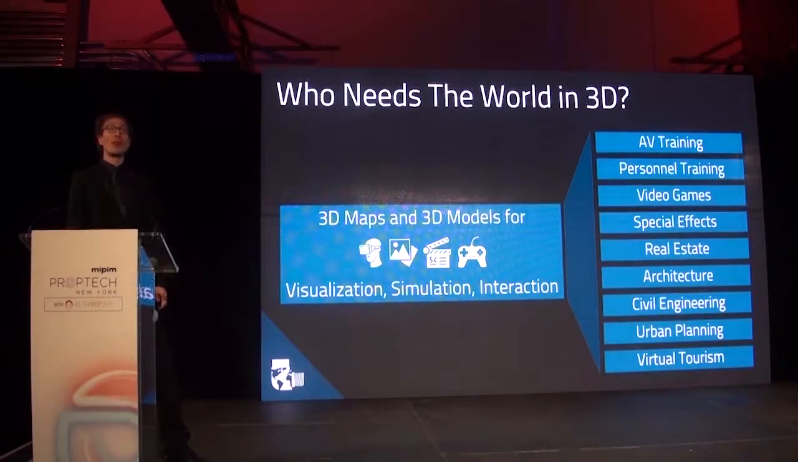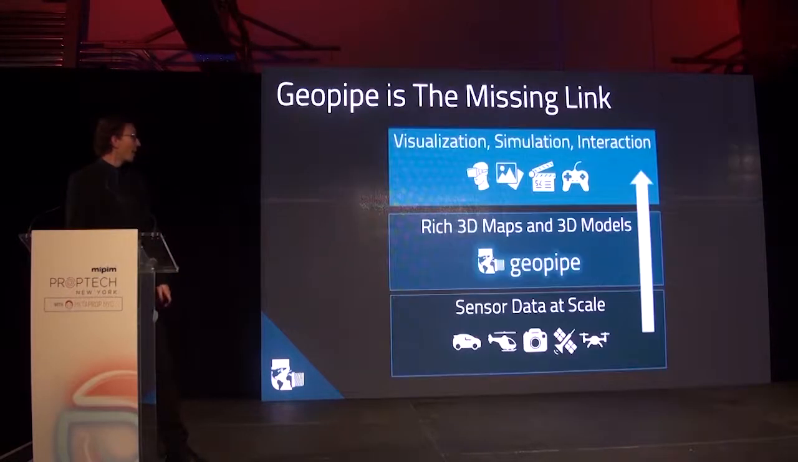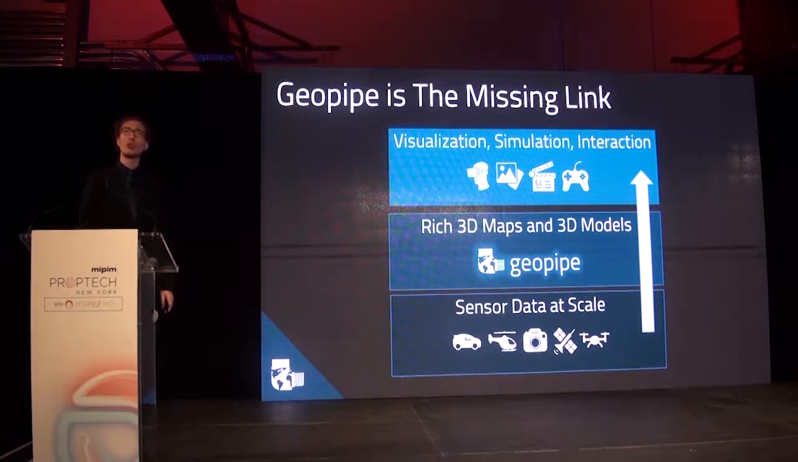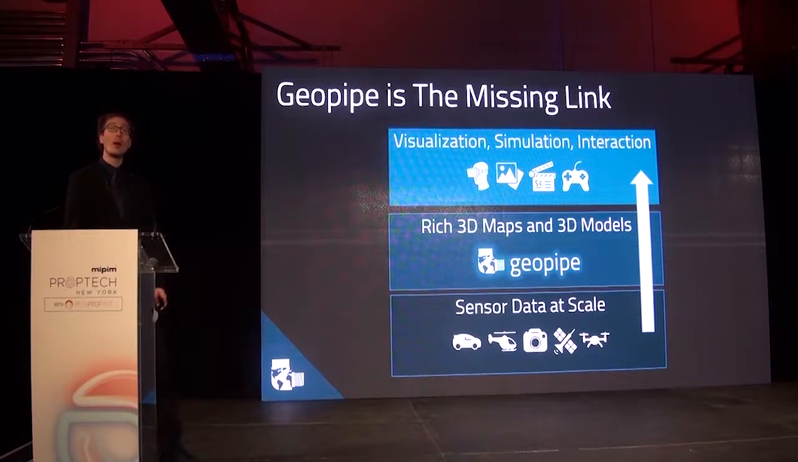Creating virtual models of the real world is a core problem across many industries where visualization, simulation, and interaction are vital. Today, sensor data like photographs and laser scans are increasingly inexpensive, but AEC professionals don't just need raw data. They need 3D maps and 3D models. Today, they spend thousands and thousands of dollars and weeks or months hand-building these models. Geopipe is the missing link between data collection and data presentation.